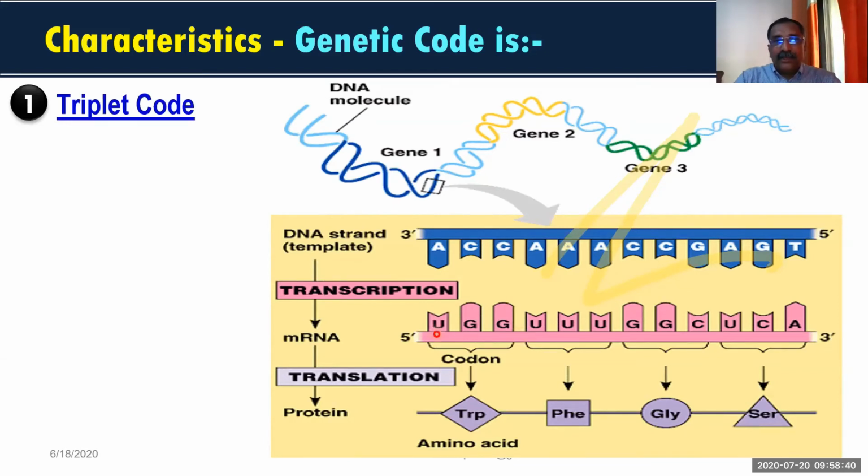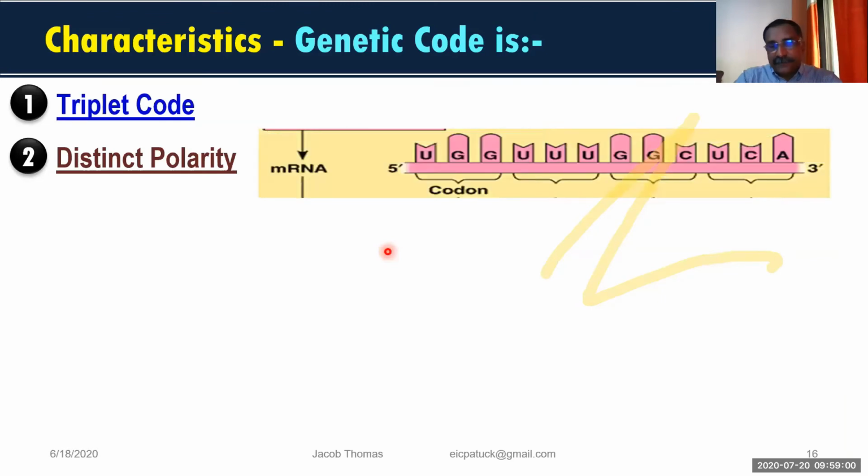Now you see UGG, that is 1 codon. UGG represents the amino acid tryptophan. UUU is phenylalanine. So each amino acid is represented by 3 nitrogen bases. This is the first point I want to say. Now I go to the next one, that is distinct polarity. The genetic code has distinct polarity.